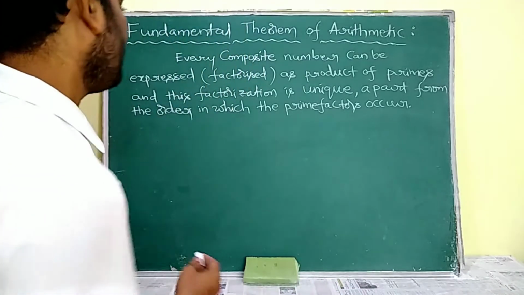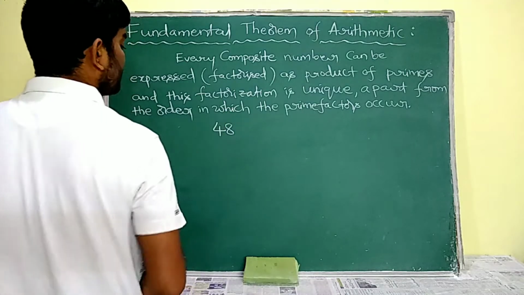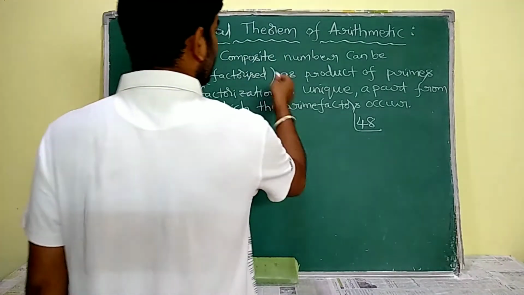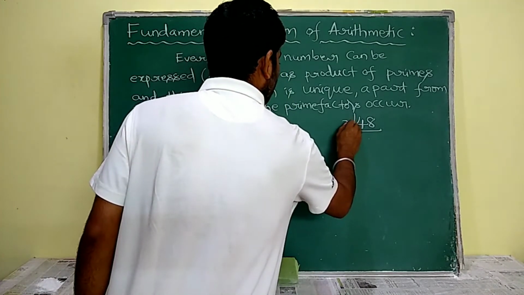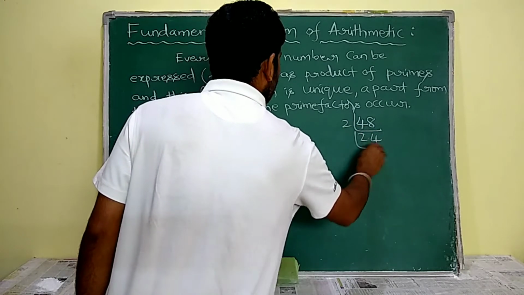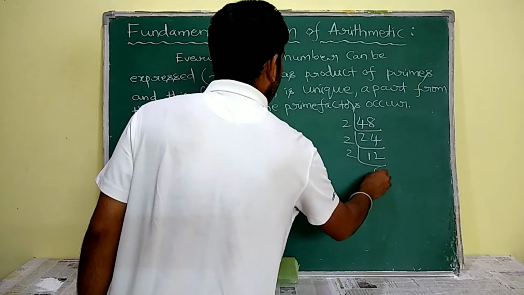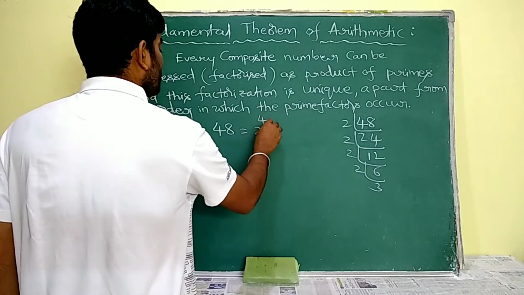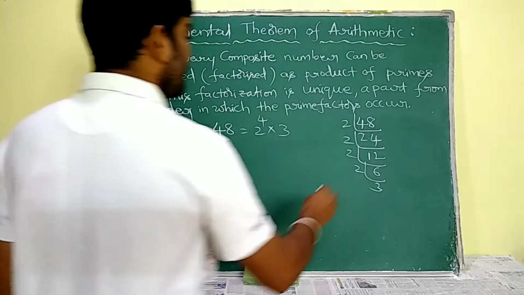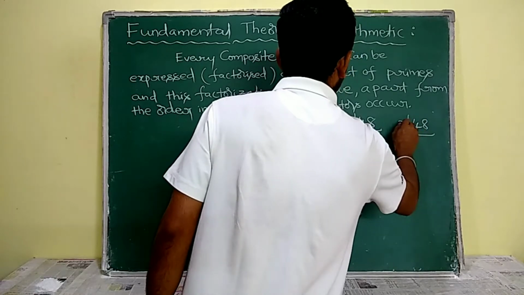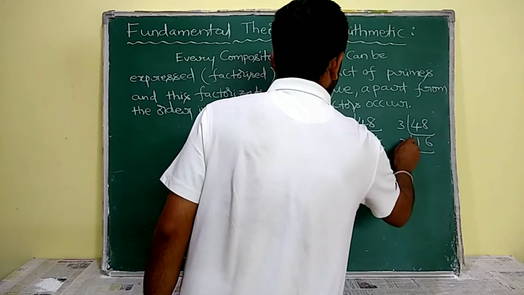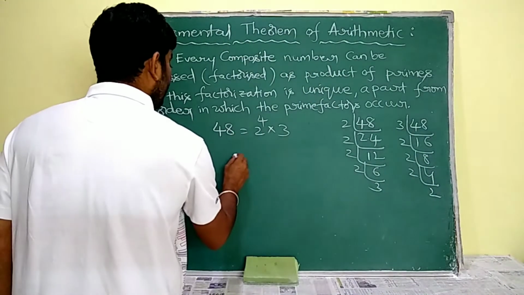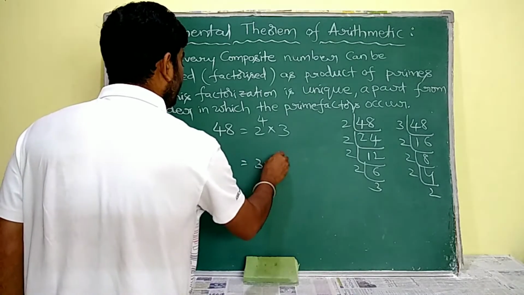For example, see 48. We know that 48 is a composite number. Now we are going to express this 48 as a product of primes according to the fundamental theorem of arithmetic. So see, 2 2s are 4, 2 4s are 8, 2 12s are 24, 2 6s are 12, 2 3s are 6. So this can be expressed as 2 power 4 into 3. Or some may start the prime factorization with 3 also. So 3 16s are 48, 2 8s are 16, 2 4s are 8, 2 2s are 4. So the same 48 can be expressed as 3 into 2 power 4 also.